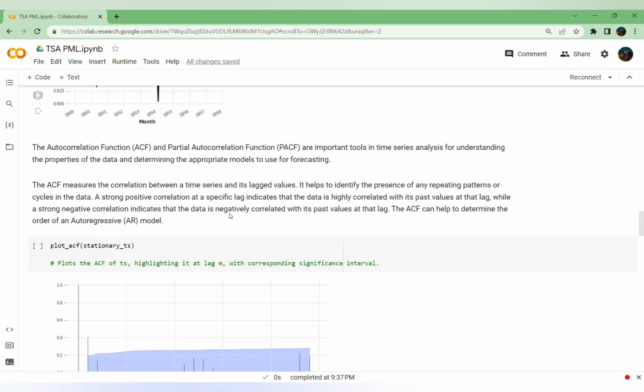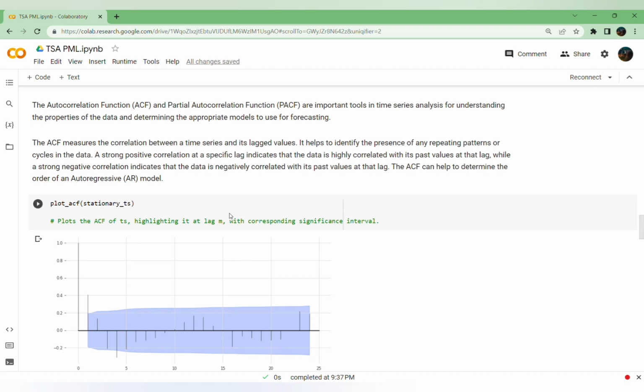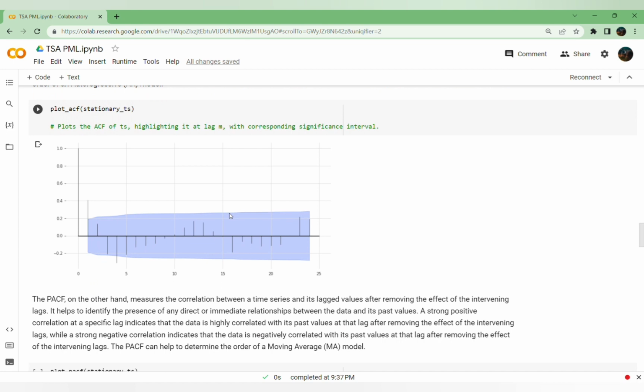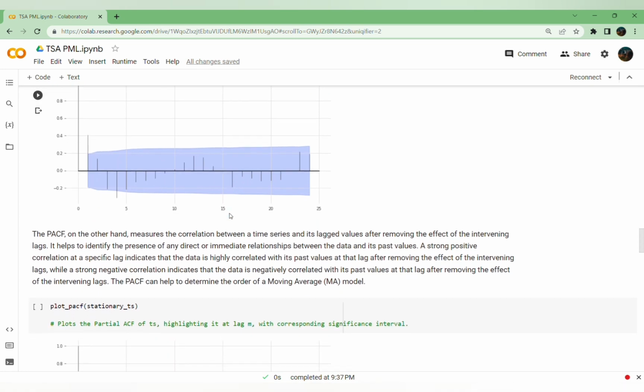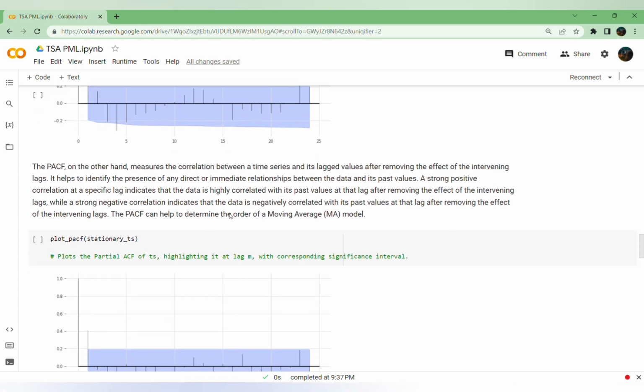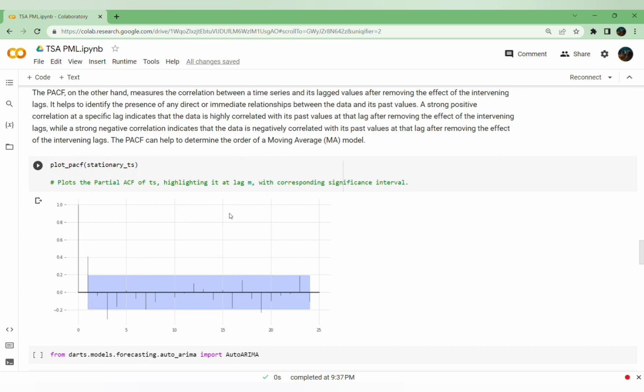ACF, the autocorrelation function, and PACF, the partial autocorrelation function, are important tools in time series analysis for understanding the properties of data and determining the appropriate models that can be used for forecasting. The ACF measures the correlation between the time series and its lagged value. It helps to identify the presence of any repeating patterns or cycles in the data. A strong positive correlation at a specific lag indicates that the data is highly correlated with the past values at that lag. And I'm also plotting the PACF value.